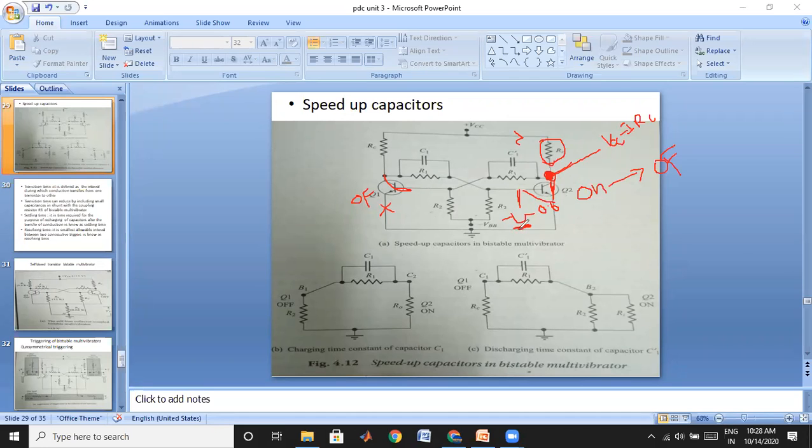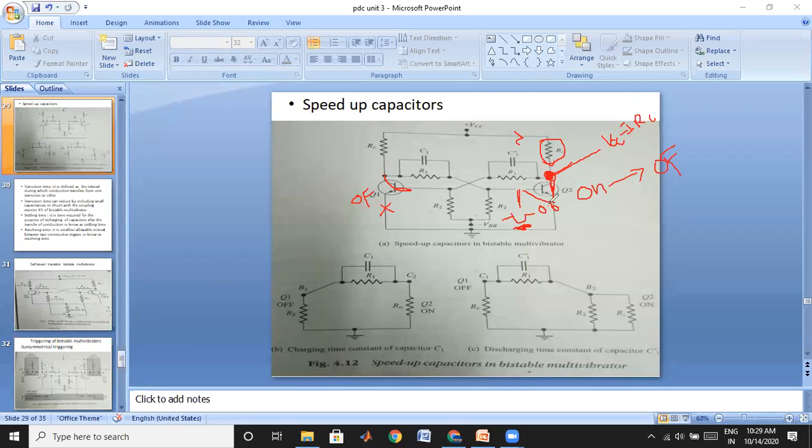Here you should not apply the positive pulse, because if you apply positive 2 volts, 2 plus 0.6, you get 2.6. Therefore this diode will still be in forward bias only. In order to make this diode reverse bias, we have to apply the negative voltage. That's why I have taken a negative pulse here, which we have seen in the last class also. In order to make it off, we apply a negative pulse.